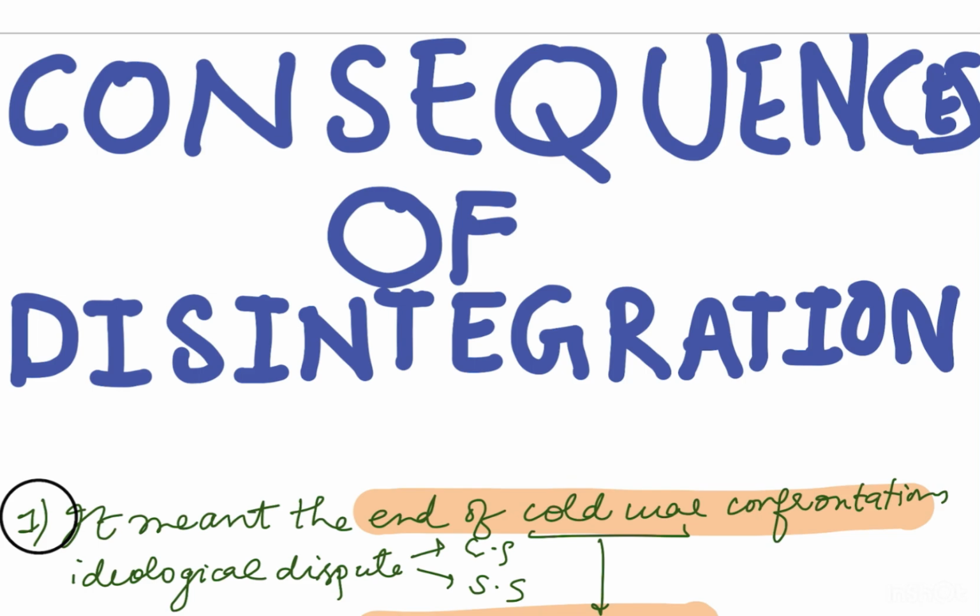So in the previous video we talked about the reasons or the factors responsible for the disintegration of the Soviet Union, which was due to the economic stagnation, then administrative reasons and the national aspirations. In today's lecture we'll be attending what were the consequences or impact of the disintegration.